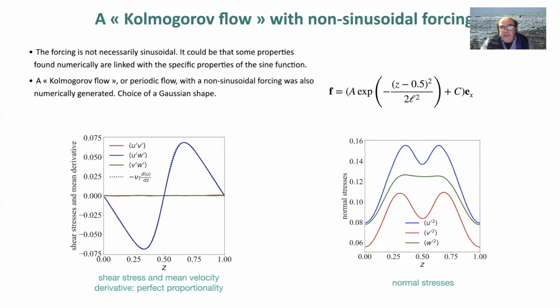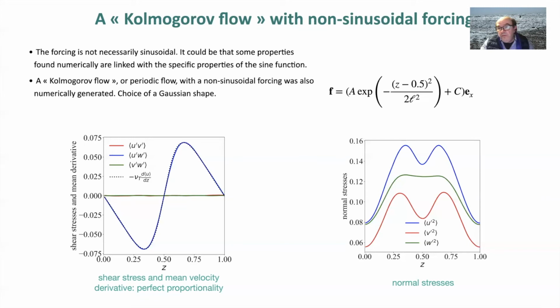But in the Kolmogorov flow, in fact, the forcing is not necessarily sinusoidal. So what we try to do is to have a different forcing. We use the forcing which is mentioned here, so it's still with a zero average, but we have chosen a Gaussian shape. And we wanted to see what's happening with the different statistics.